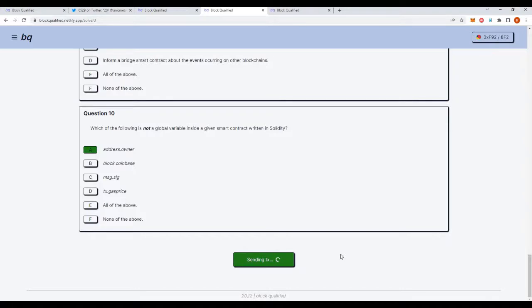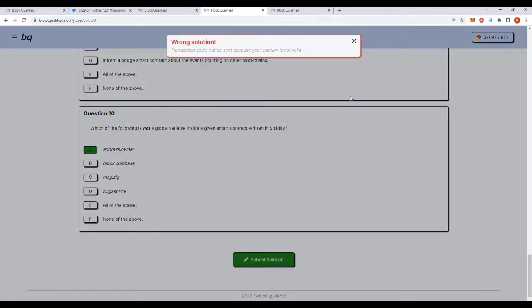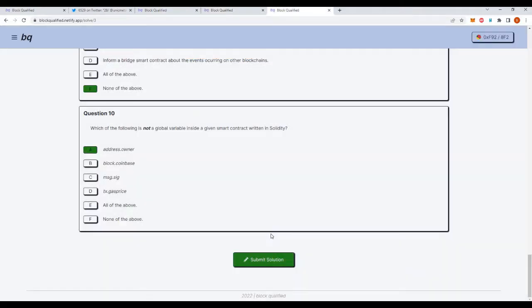And it's going to try and send a transaction, but as we'll see, it is not going to let us because this transaction would have reverted as it is not the correct solution. Now here I have the actual correct answers for this test, and now if I click on Submit Solution, it will generate the proof again, and much the same way as we just described. Now the files necessary to generate these proofs are hosted on IPFS to ensure maximum decentralization. Now, this proof takes a little while to compute, so we're going to wait a couple seconds here.